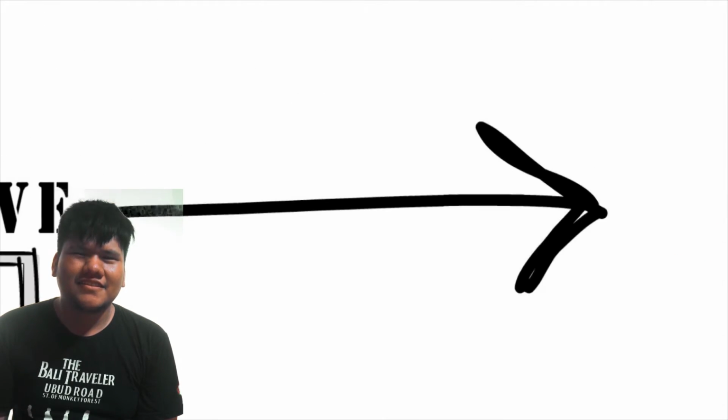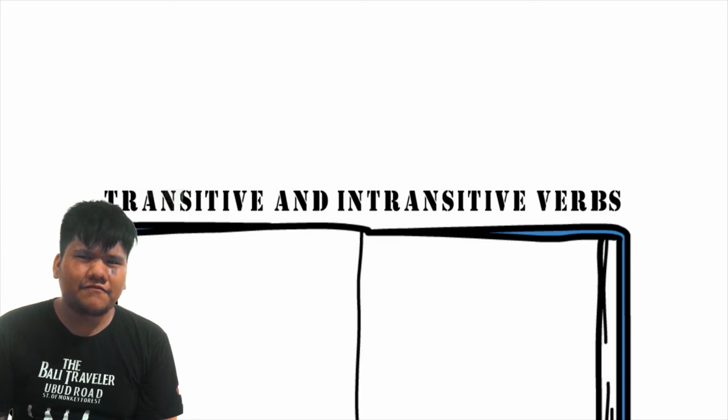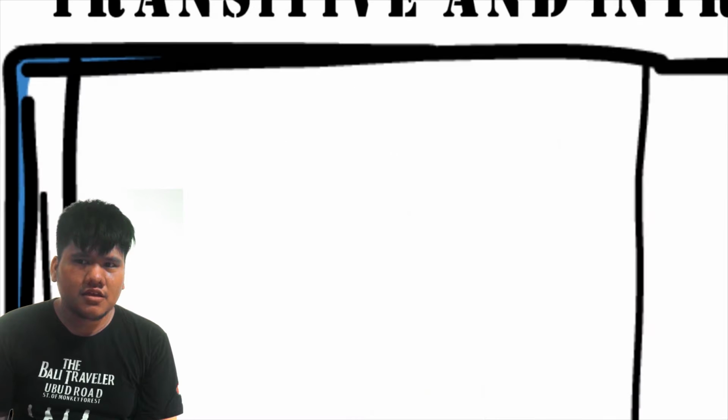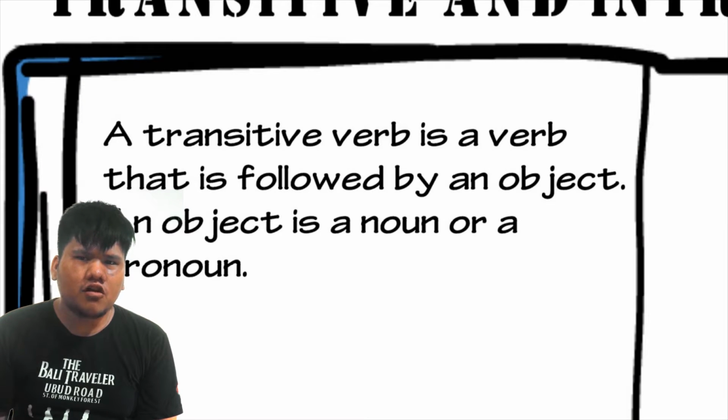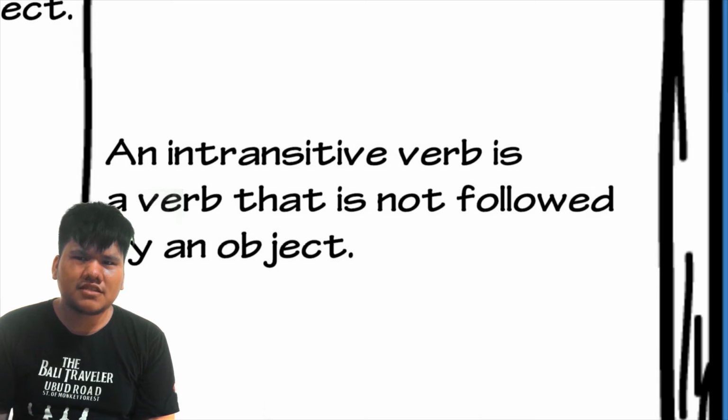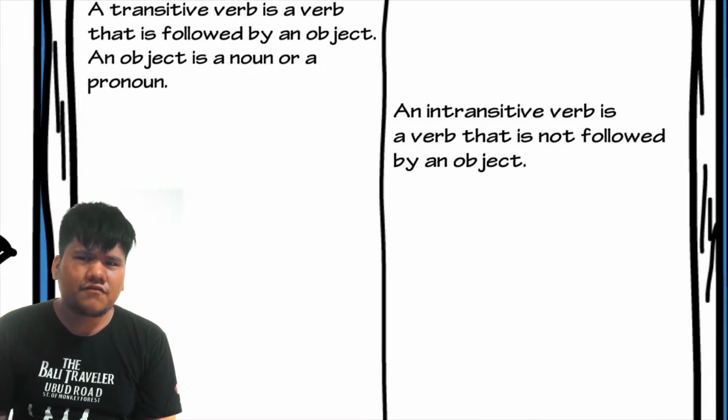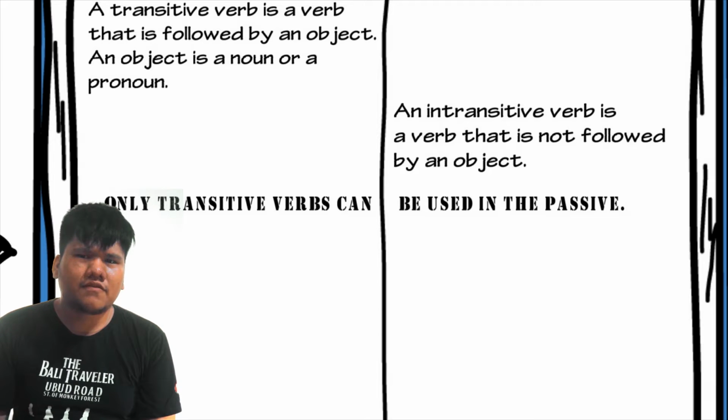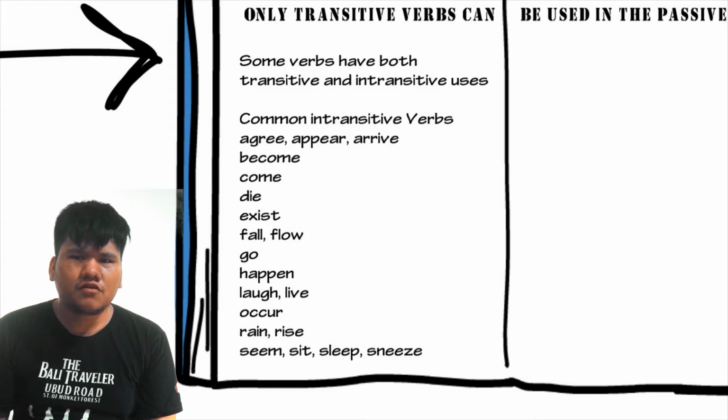Transitive and intransitive verbs. A transitive verb is a verb that is followed by an object. An object is a noun or a pronoun, and an intransitive verb is a verb that is not followed by an object. But only transitive verbs can be used in the passive. Some verbs have both transitive and intransitive uses.